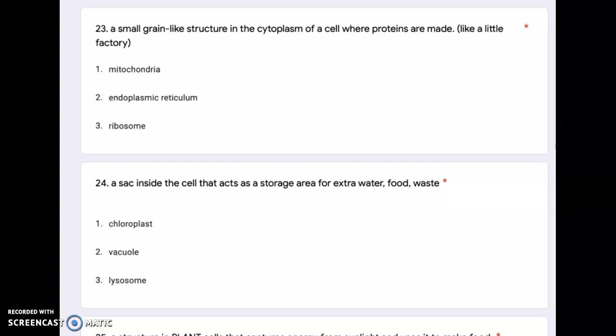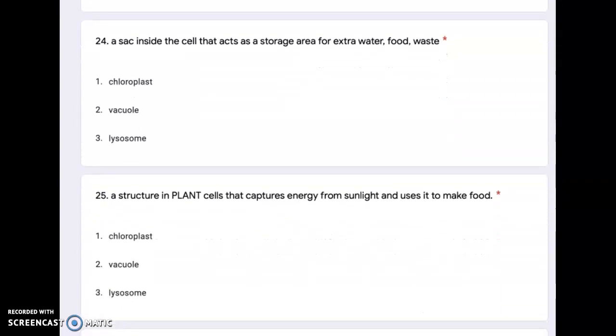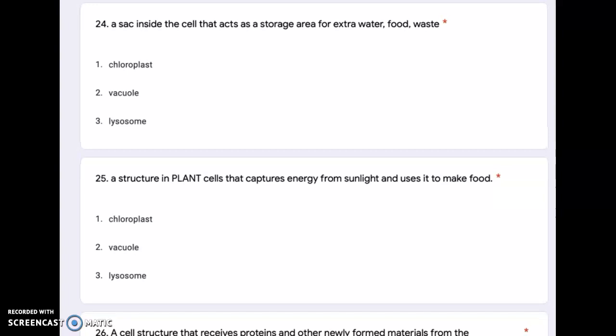A small, grain-like structure in the cytoplasm of a cell where proteins are made, like a little factory. Mitochondria, endoplasmic reticulum, ribosome. 24. A sac inside the cell that acts as a storage area for extra water, food, or waste. Chloroplast, vacuole, lysosome.